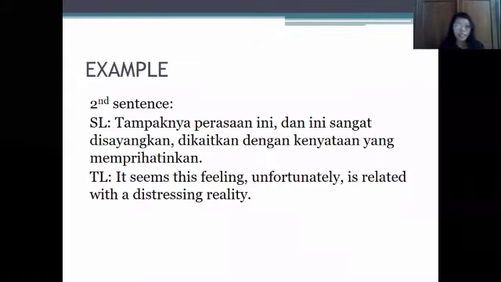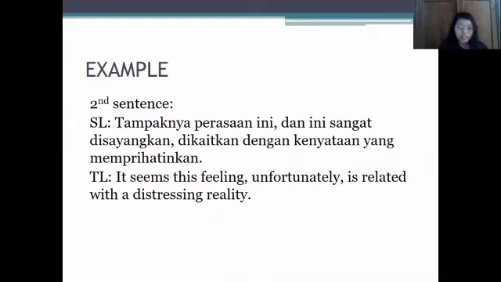Hello, we meet again. In this segment, I will explain the second example of the translation procedure used in this text, in the second sentence. So in the second sentence, we can see the source language, kenyataan yang memprihatinkan, and the word kenyataan acts as the noun, and yang memprihatinkan acts as the adjective.